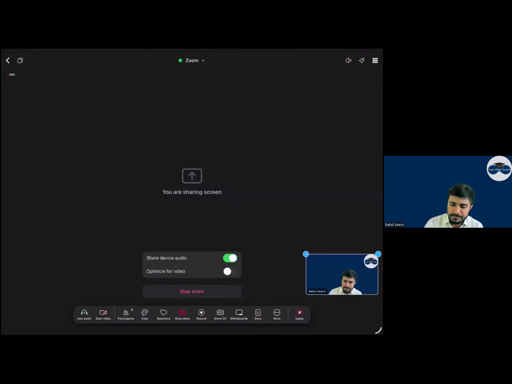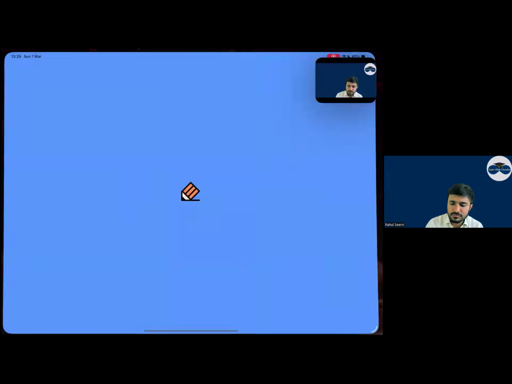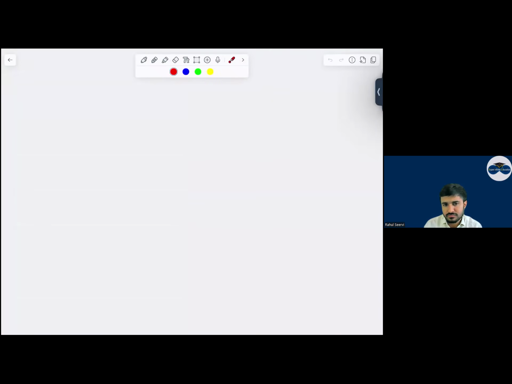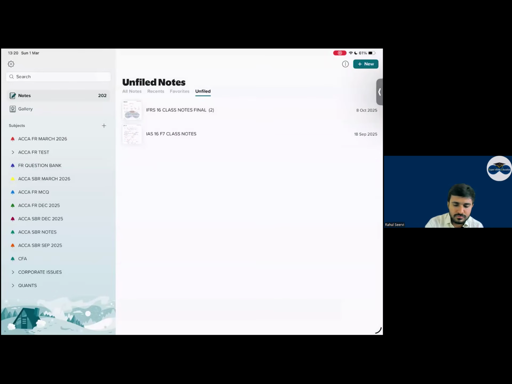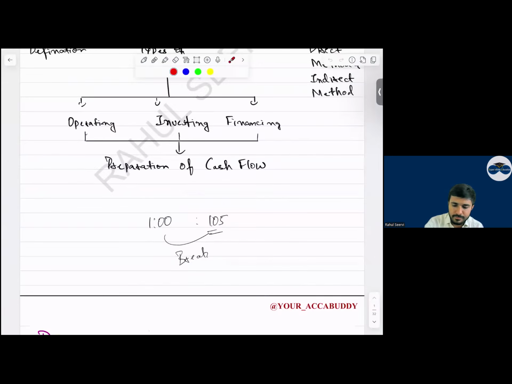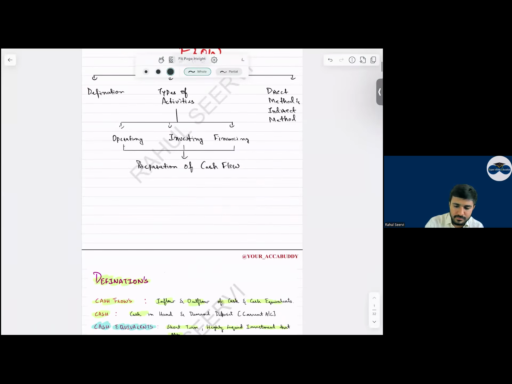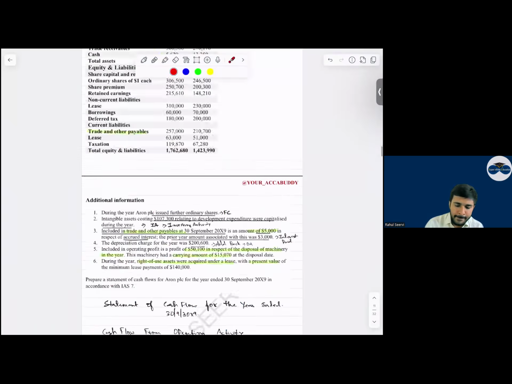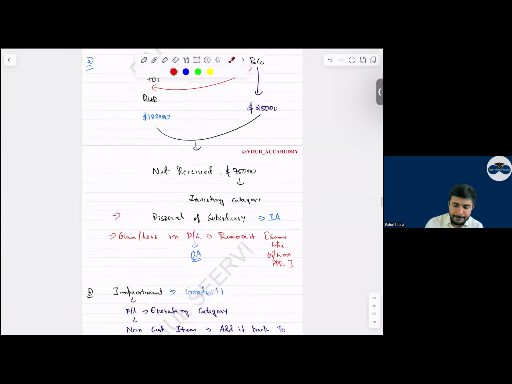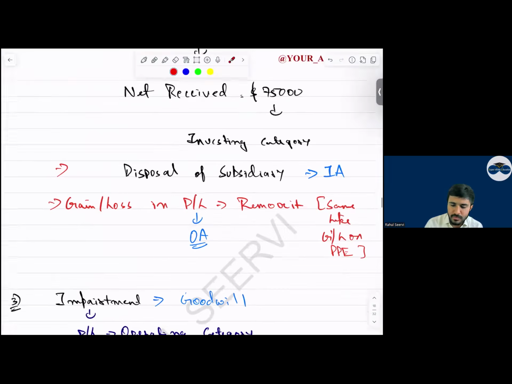Is the screen visible? Here, so what do we do?